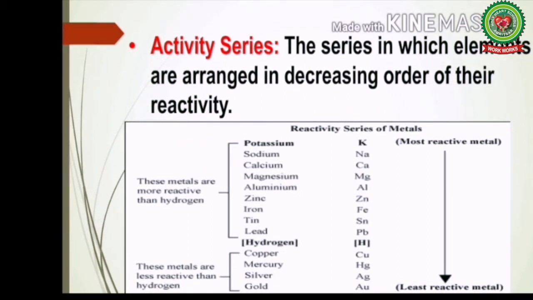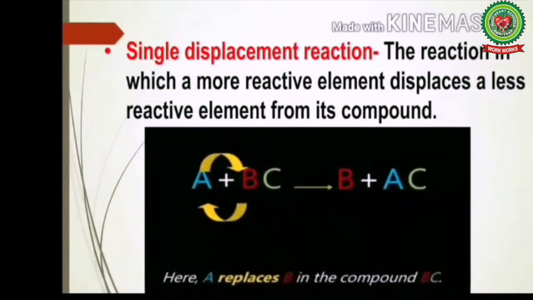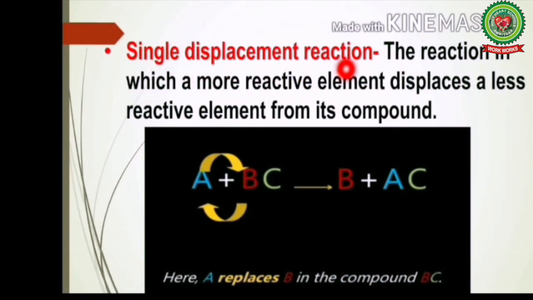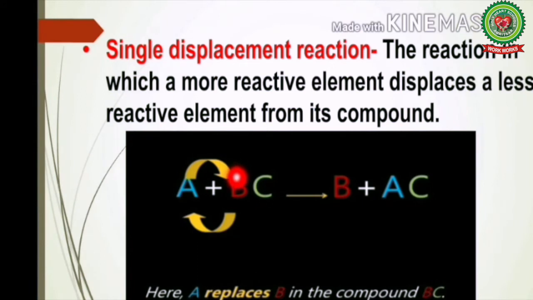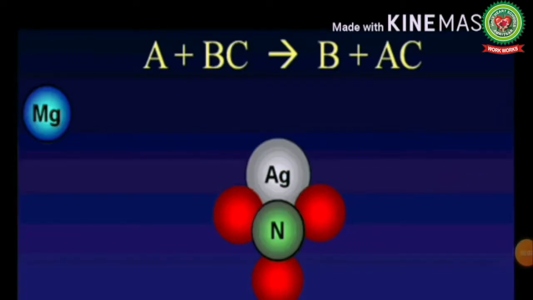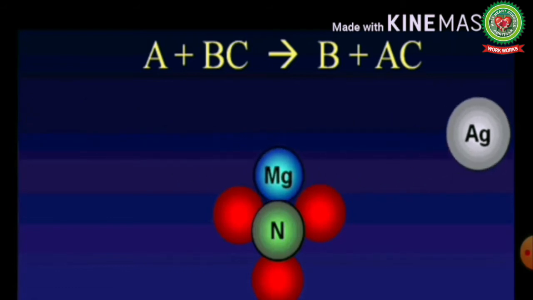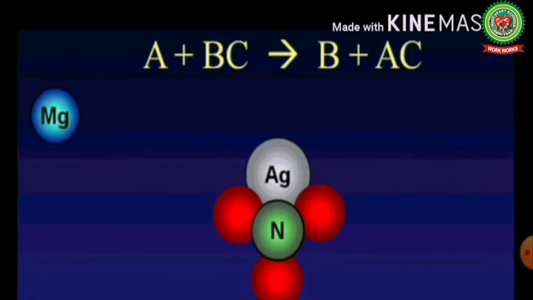Students, the chemical reaction in which a more reactive element displaces a less reactive element is called a single displacement reaction. So what is a single displacement reaction? Single displacement reaction is the reaction in which a more reactive element displaces a less reactive element from its compound. Here A replaces B in the compound BC and forms AC. Let's see, magnesium displaces silver because magnesium is more reactive than silver.